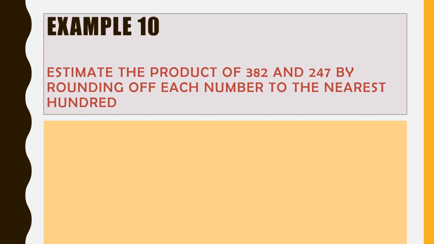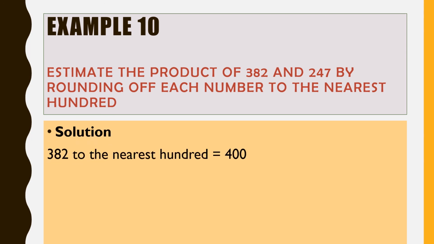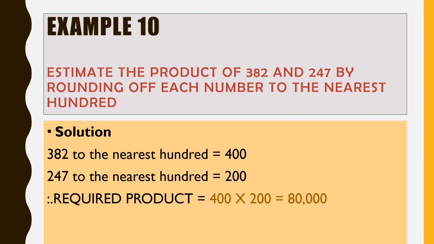Estimate the product of 382 and 247 by rounding off each number to the nearest 100. Solution. 382 to the nearest 100 is equal to 400. 247 to the nearest 100 is equal to 200. So the required product is 400 multiplied by 200. What will you get? 80,000.